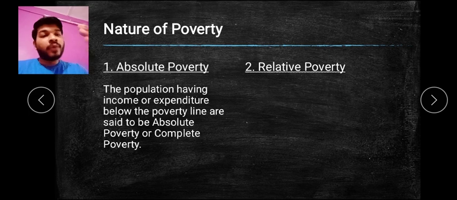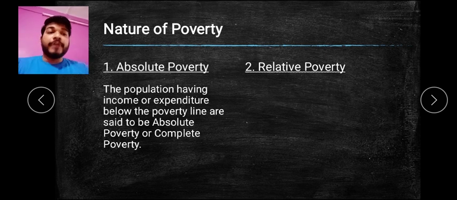Those persons who are earning less than that poverty line are said to be in absolute poverty or complete poverty. I hope you are clear with that. Those people cannot attain the minimum or standard wages required for minimum consumption, and they come under poverty, also known as absolute poverty or complete poverty.